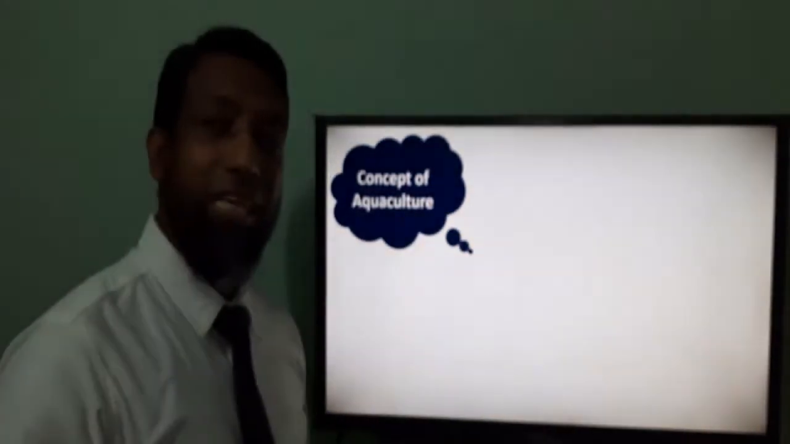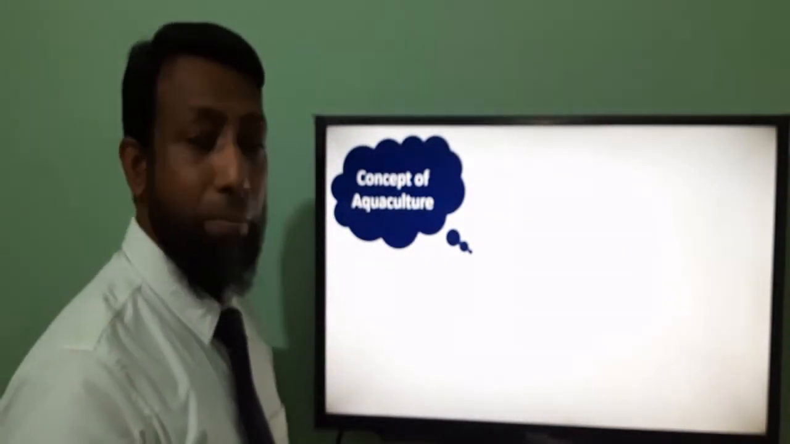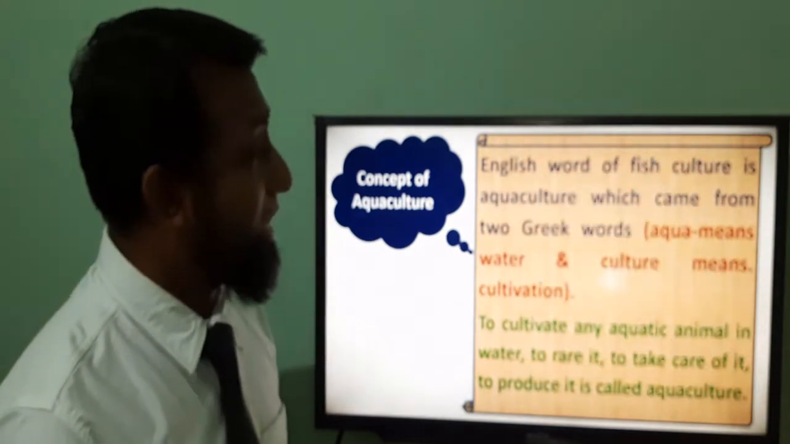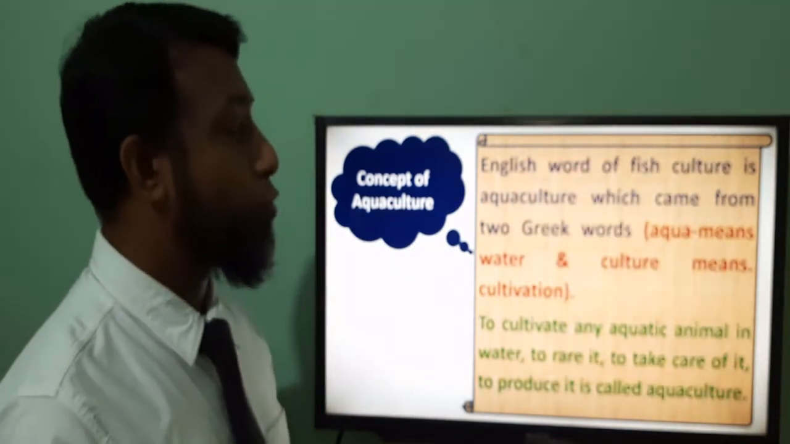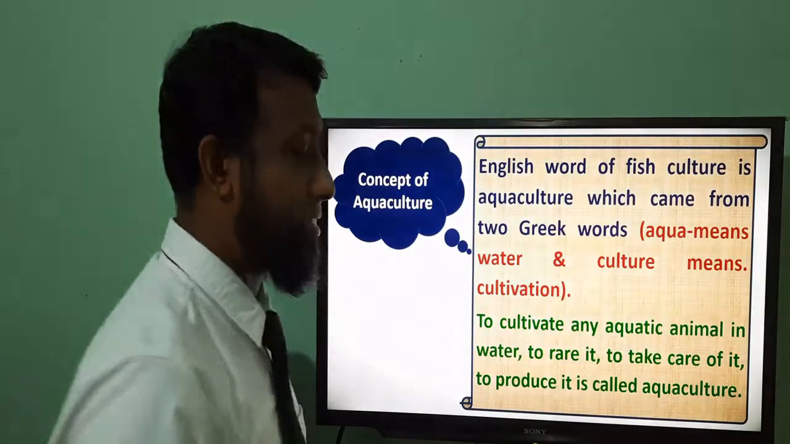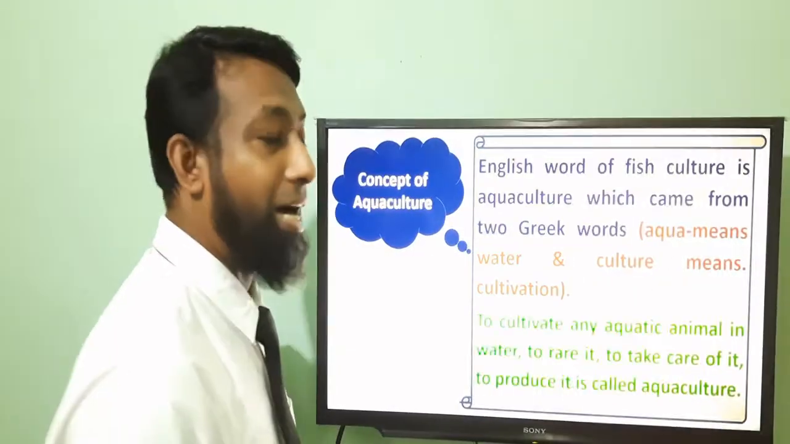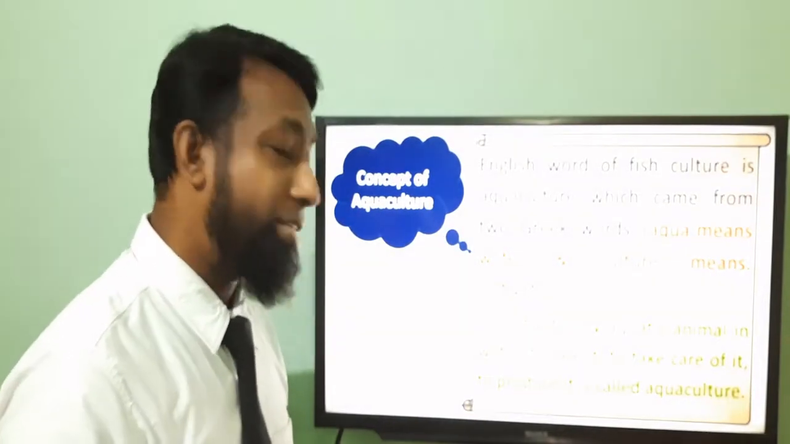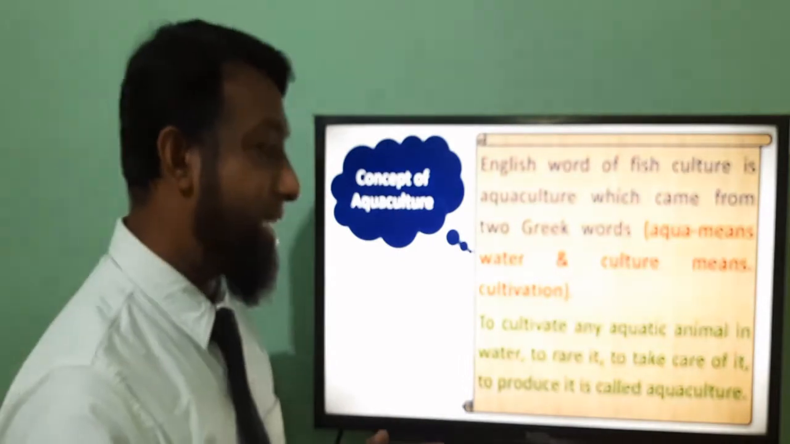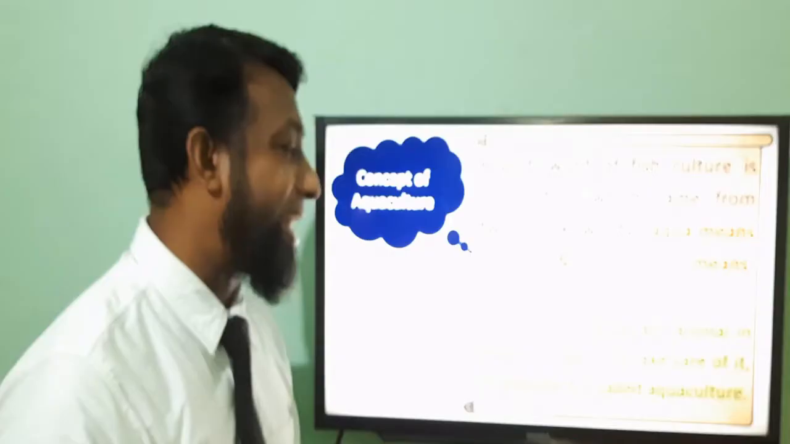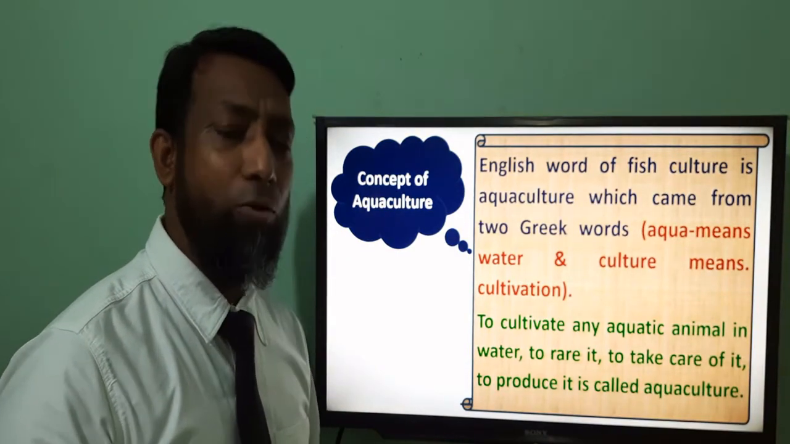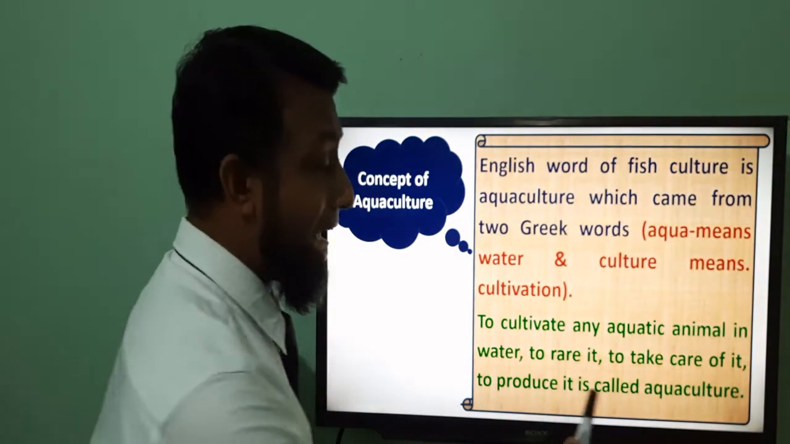Let's talk about the concept of aquaculture. So, what do you mean by aquaculture? Aquaculture is an English word which has two parts. The first one is aqua, meaning water, and the other one is culture, meaning cultivation. So aquaculture means to cultivate any aquatic animal in water, to rear it, to take care of it, and manage it for producing fish or other aquatic animals.